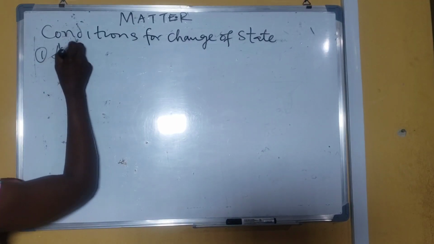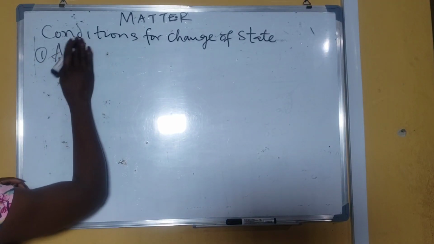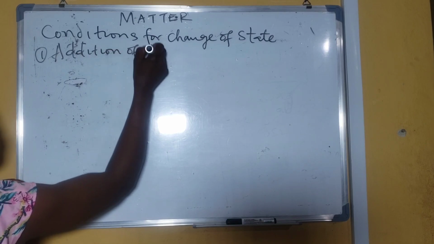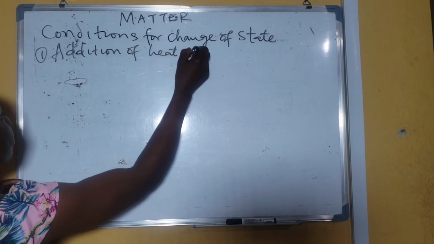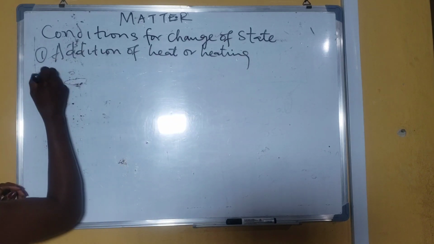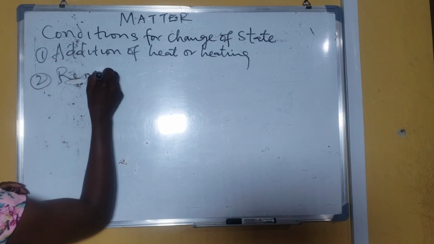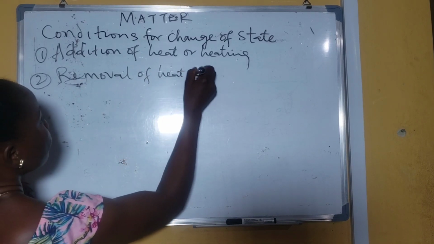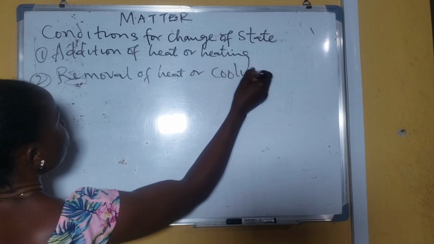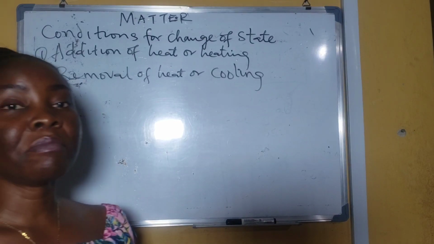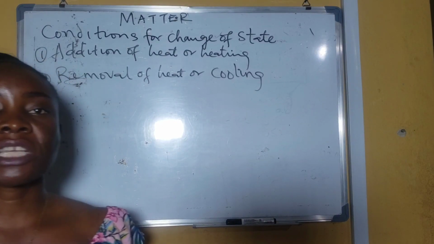The first one is addition of heat, or heating. These are the basic conditions that can make a change of state happen.